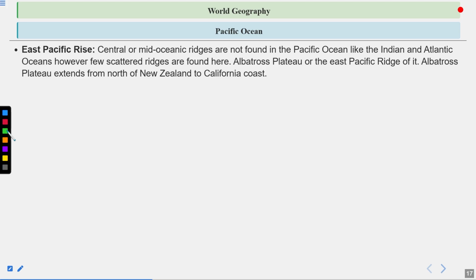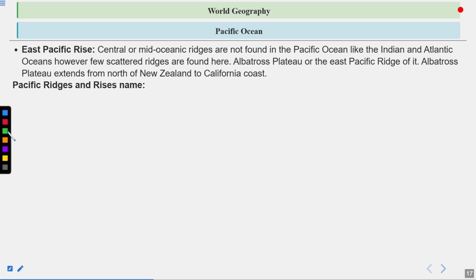East Pacific rise. Central or mid-oceanic ridges are not found in Pacific Ocean. So there are no central or mid-oceanic ridges, which clearly shows that there is no divergence boundary found in the middle part of the Pacific Ocean floor like the Indian and the Atlantic Oceans. However, a few scattered ridges are found here. Albatross Plateau or the East Pacific ridge. Albatross Plateau extends from north of New Zealand to the California coast.